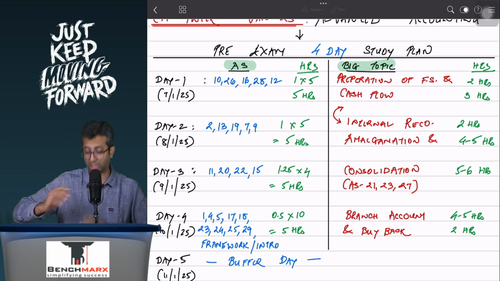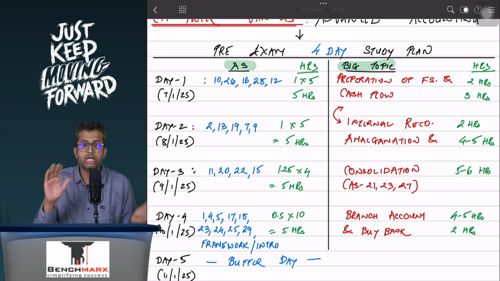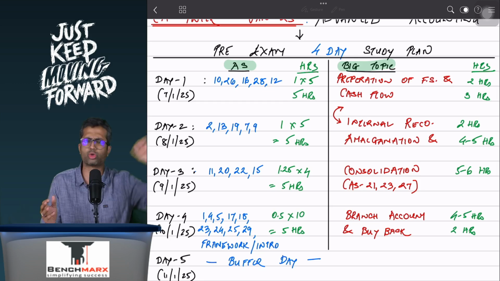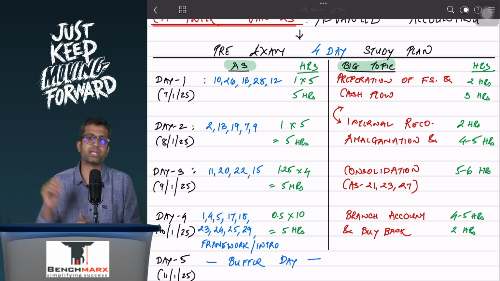Next, you will go to internal reconstruction and amalgamation. Depending on the time that you have between day 1 and day 2, you can plan internal reconstruction on the first day or on the second day. Most likely it will go on the second day. And at the same time, you will do amalgamation.